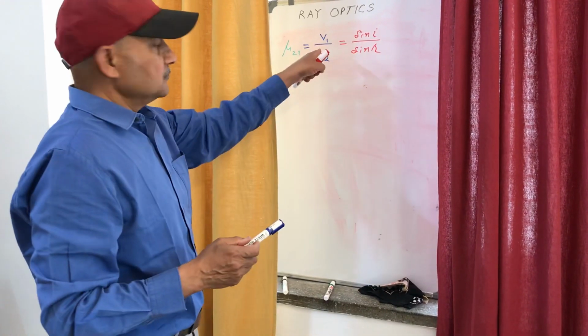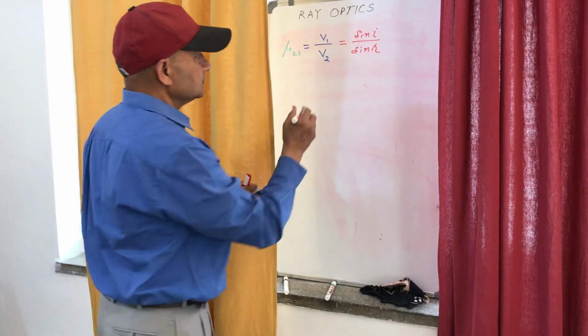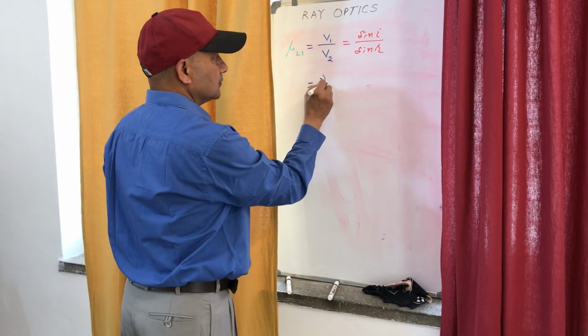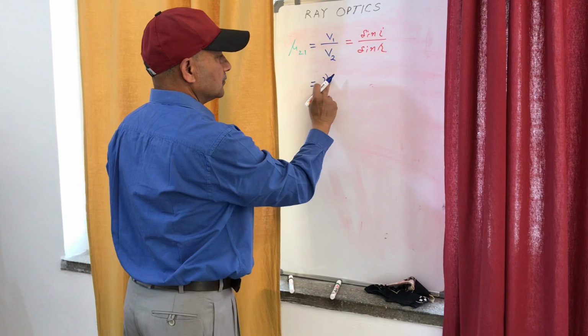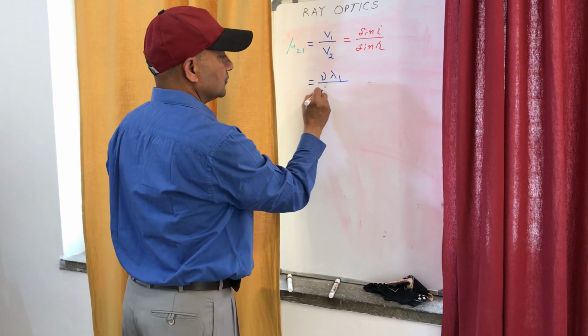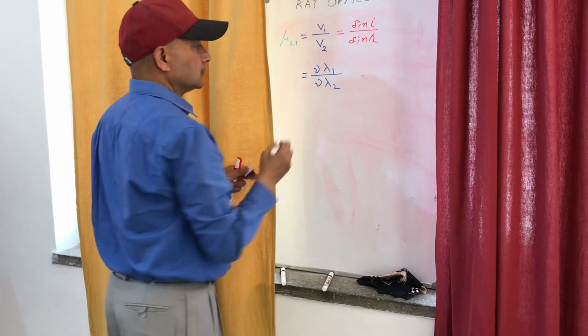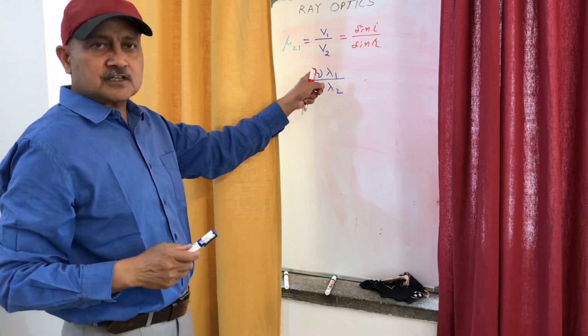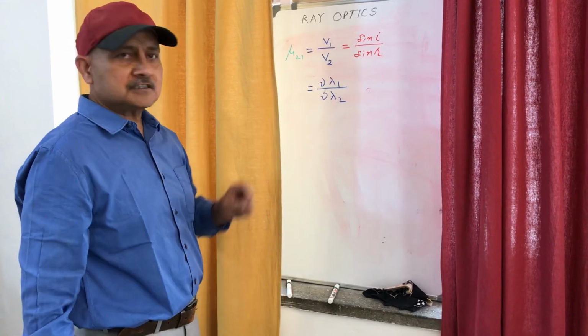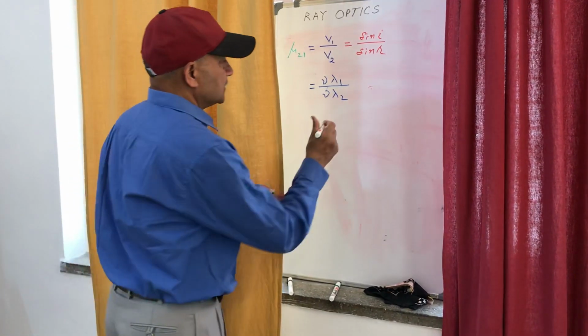Therefore, we can rewrite it like this. The frequency of light does not change when the medium changes. Only the wavelength changes.